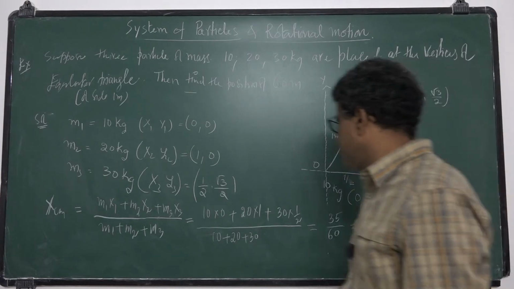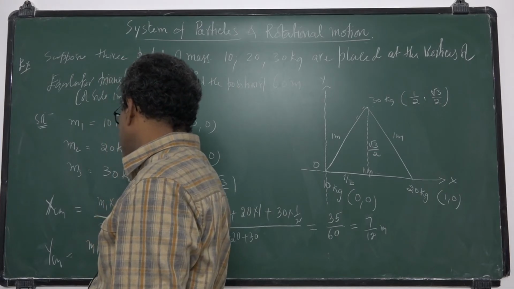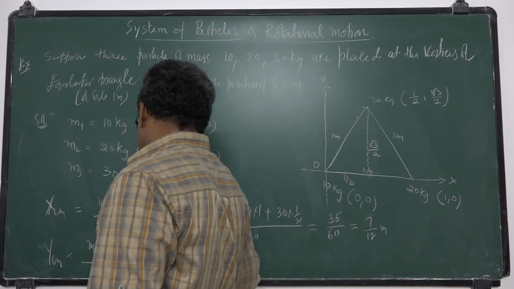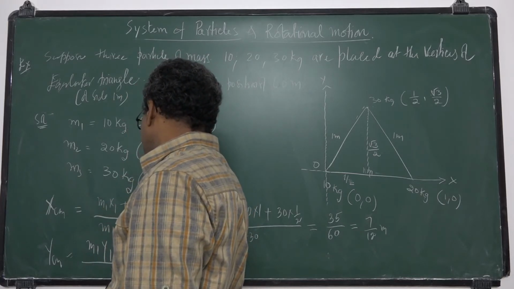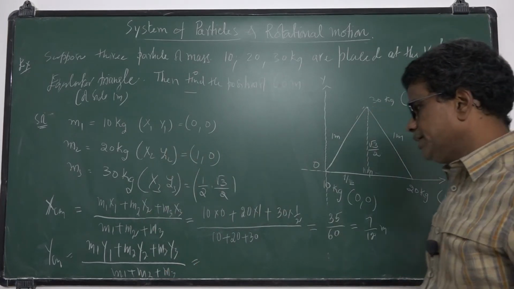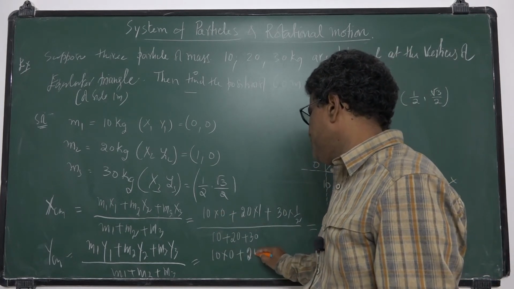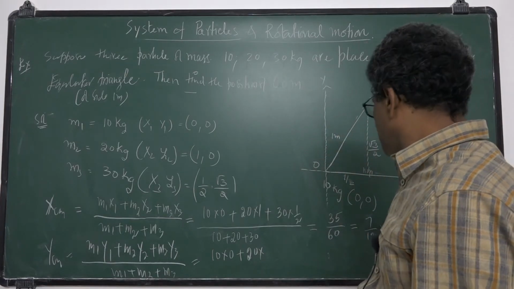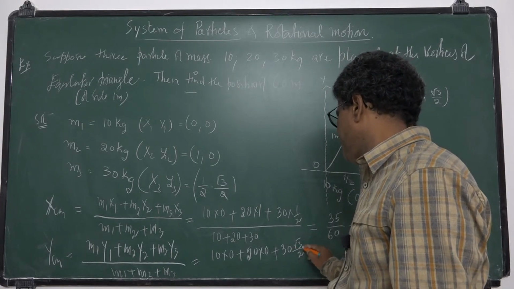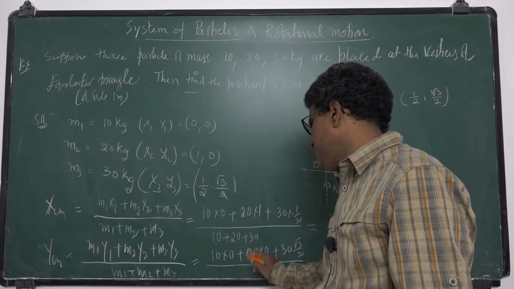That is the x coordinate. So what is the y coordinate? M1 y1 plus M2 y2 plus M3 y3 by M1 plus M2 plus M3. M1 is 10 into y1, 0, plus M2 20 into y2, 0, plus M3 30 into root 3 by 2, by 60, the total mass 10 plus 20 plus 30.